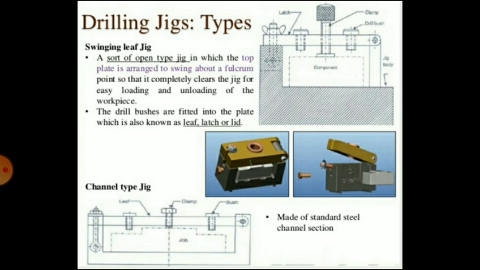The middle part is used to clamp the workpiece, and on the leaf on either side of the clamping arrangement the drill bushes are there, through which you can guide the tool. The work is located by buttons and clamped by a screw. Then the drill bushes are used to guide the tool.